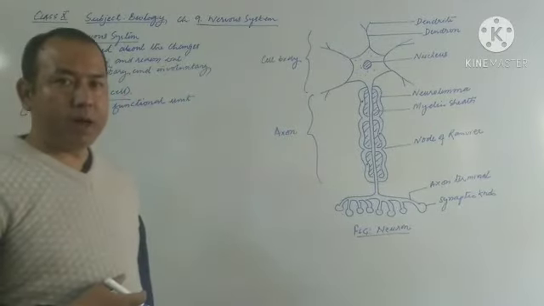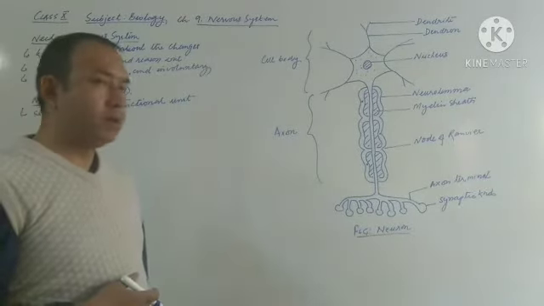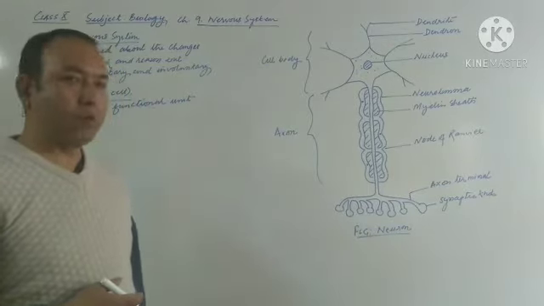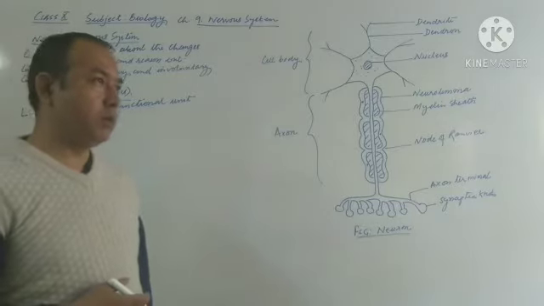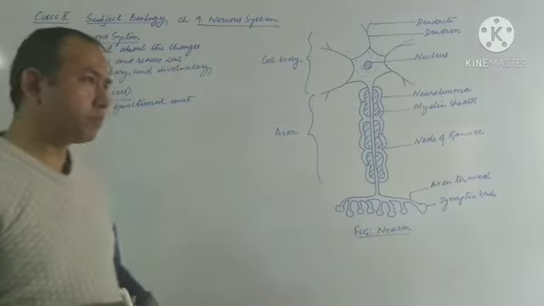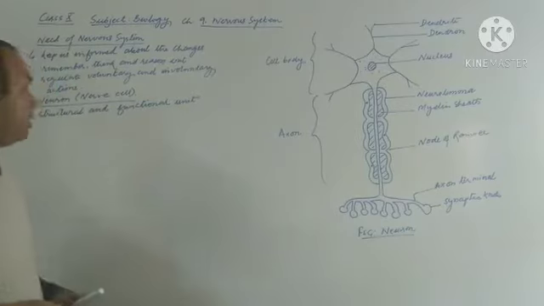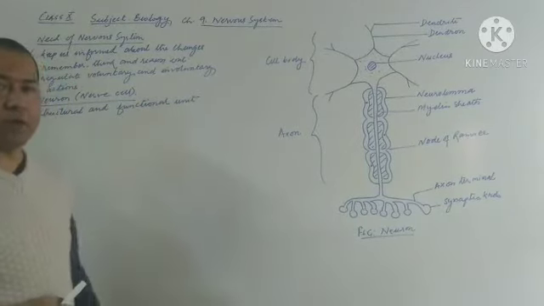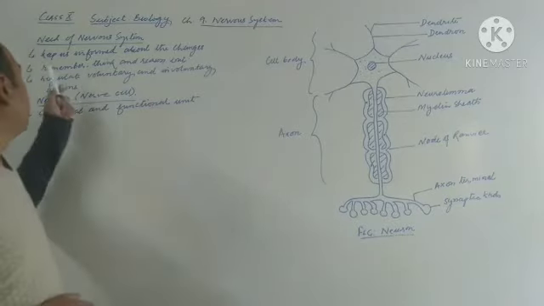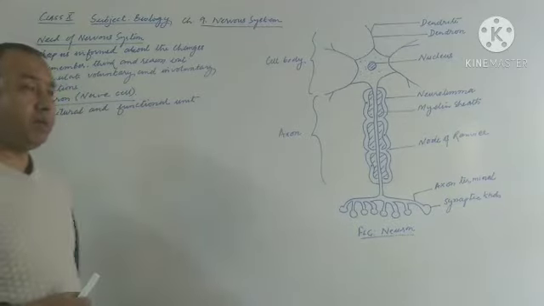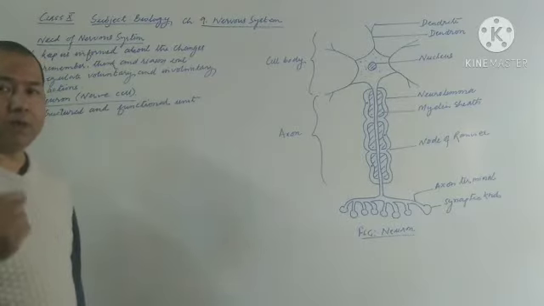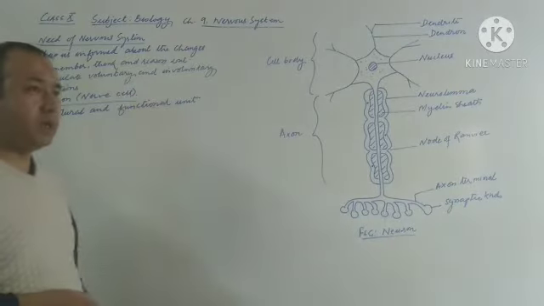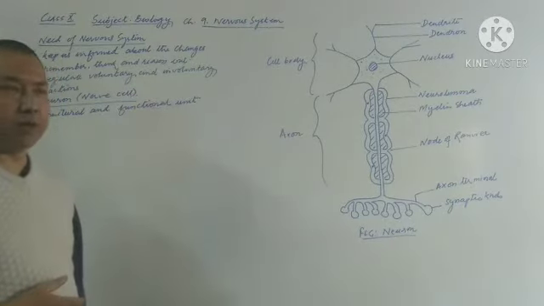So today we'll be learning about the neuron, and then we'll try to understand why we need to know about the nervous system, or why human beings should have a nervous system. Here the book has included 3 main points which tell us why the nervous system is needed in human beings. Number 1: the nervous system helps to keep us aware or informed about the changes that usually take place in our surroundings.